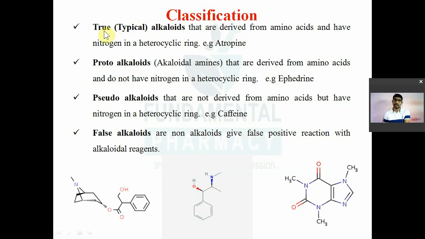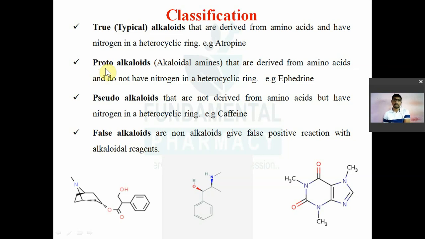So again मैं यहाँ पे रिपीट करता हूँ आपको. True alkaloids, or they are also known as the typical alkaloids. They are biosynthesized from amino acids and they consist of nitrogen in the heterocyclic ring. That is, for example, atropine and morphine and all that. Morphine, atropine, lot of alkaloids are there.